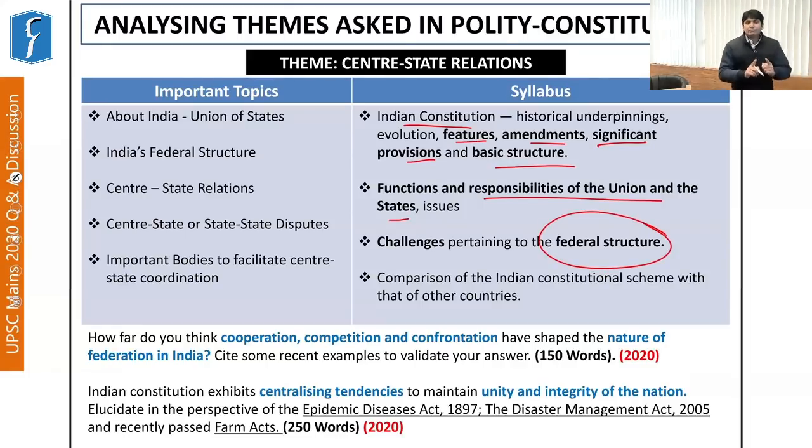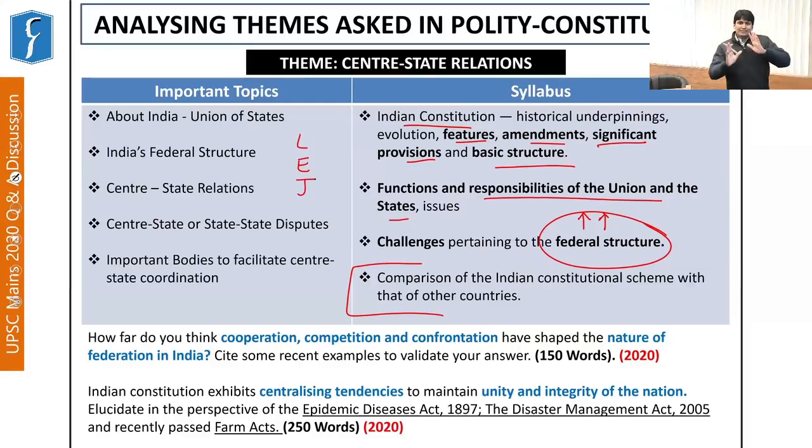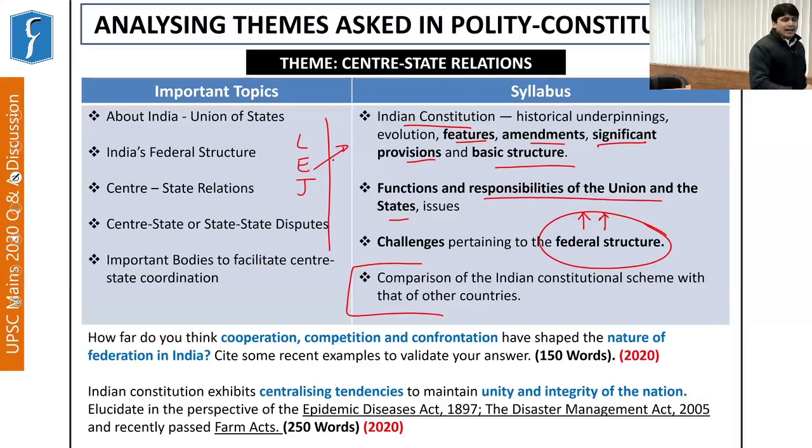Further, it mentions the functions and responsibilities of the union and the states, and also challenges pertaining to the federal structure. Now here, please note that this aspect of federal structure must be understood in a very diversified manner, because a number of questions in the past have been asked on this concept of federal structure. Another thing I would like to add here is that when you study these aspects of federal structure, or even the Indian constitution, please keep this in mind also. When you study, for example, federal structure, separation of powers, or any other aspects of the legislature, executive, or even judicial setup, then please try to have a comparative analysis, at least with the United States, the United Kingdom, and one or two countries from Europe.